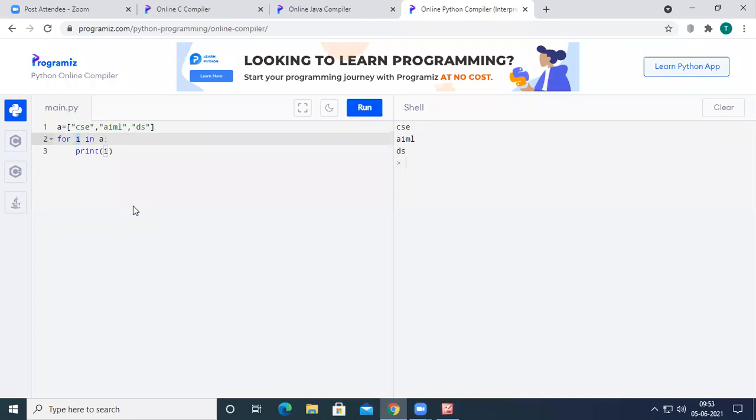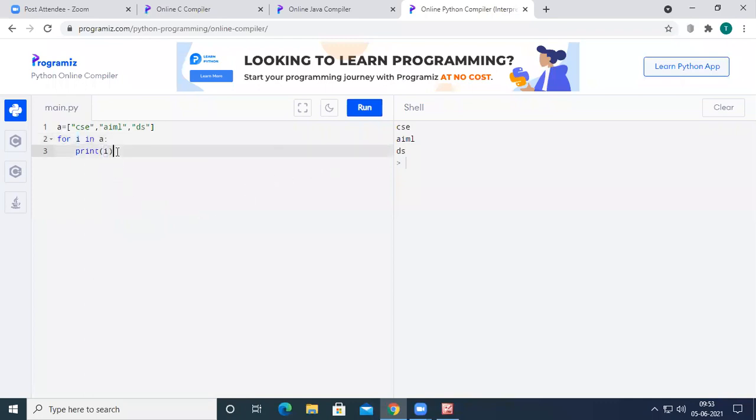Initially the value of i is 0, then it becomes 1, and then 2. We are checking the value of i in a. In a we have only 3 indices, 0, 1, 2. That's why the i value has been iterated over 0, 1, 2.